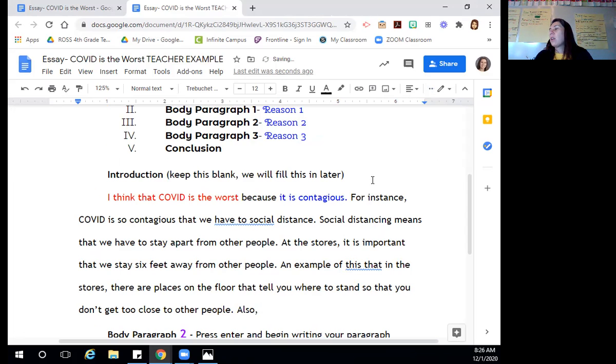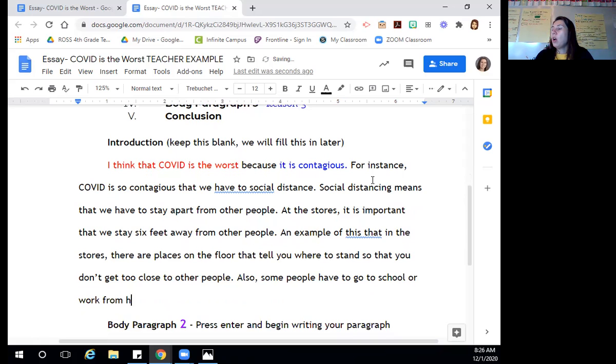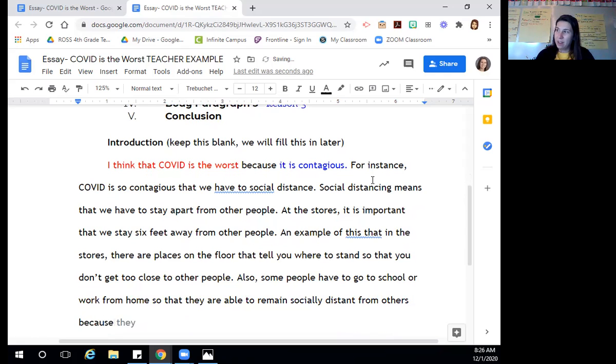Also, some people have to go to school or work from home so that they are able to remain socially distant from others. Because, and why? Because COVID is contagious and it is safer to stay at home.